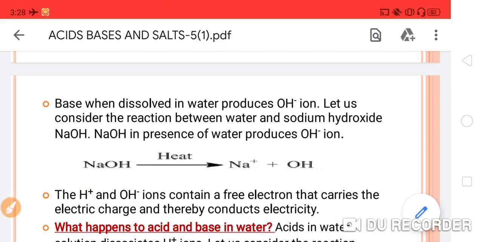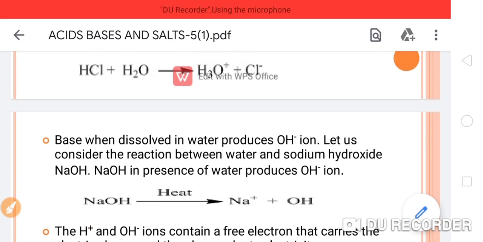As you know, students, two important species are responsible for the conductance of electricity. Firstly, the free electrons, which exist in metals, and secondly, ion formation. If there is any compound which you dissolve inside the water and it converts into its respective ions, these ions can conduct electricity. So students, you can say the ions as well as the free electrons are responsible for the conductance of electricity.